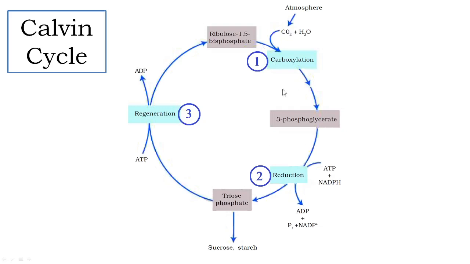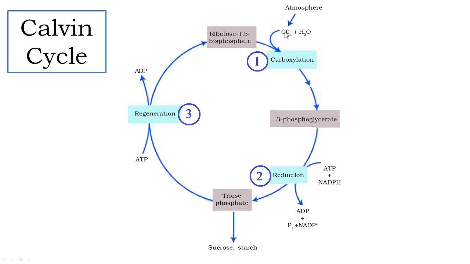And what is the end result of carboxylation? Carboxylation results in the formation of 3-phosphoglyceric acid. So after fixing carbon dioxide, the first product formed is 3-phosphoglyceric acid. Therefore, it is called the C3 pathway as well. It is called the C3 pathway because the first product has three carbons.